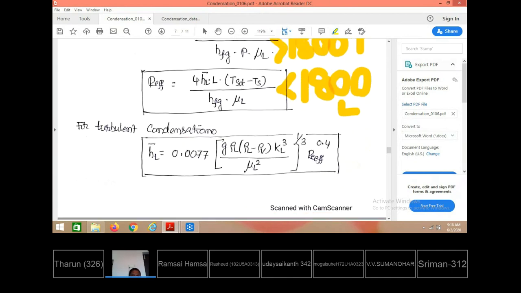When turbulent condensation takes place, this is the average heat transfer coefficient over the entire length of the plate, with the combination of both laminar and turbulent regions.